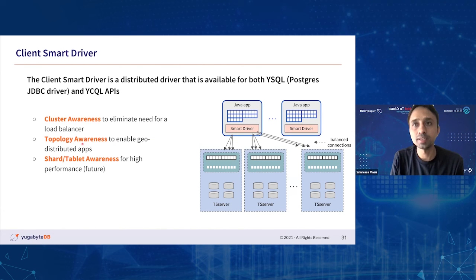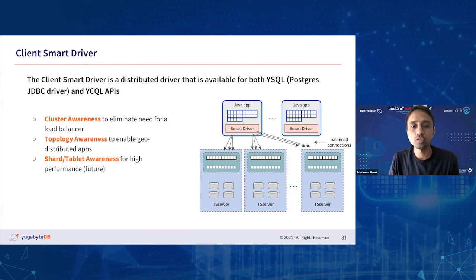And topology awareness is more about how the cluster itself is deployed, right? So the placement information of your cluster. If you have created a cluster in a 3-AZ deployment where AZ1, AZ2, and AZ3, then the driver would know what are the nodes that are running in AZ1, the nodes in AZ2, and AZ3. So if the request is originating from AZ1, and it's a strongly consistent read or write that you're looking for, then it would ensure that that request gets routed to the leader that's residing in AZ1, right?